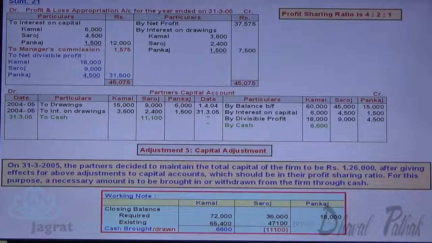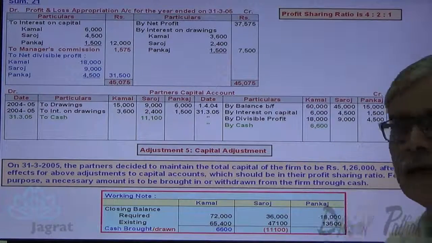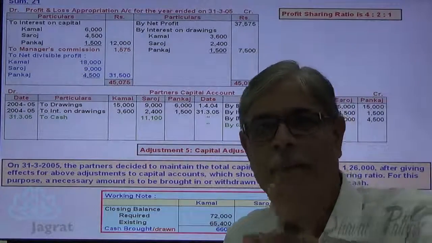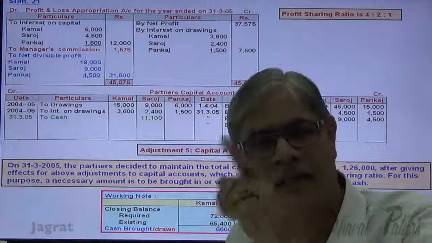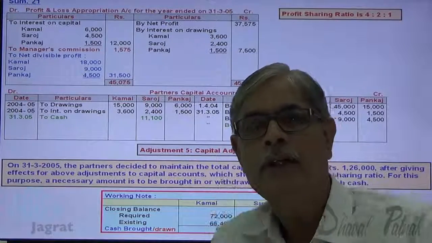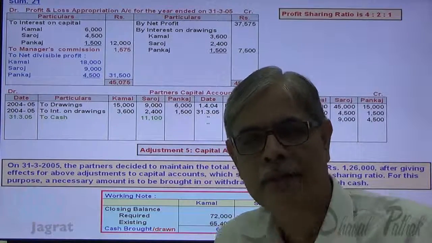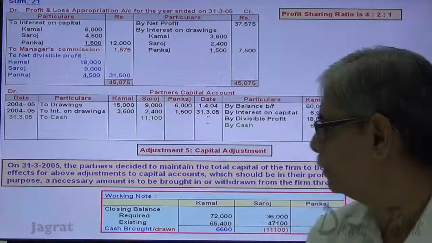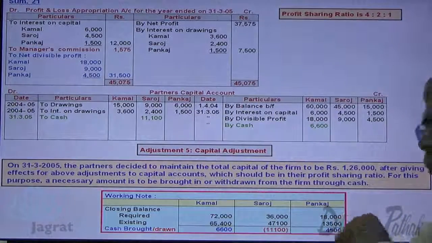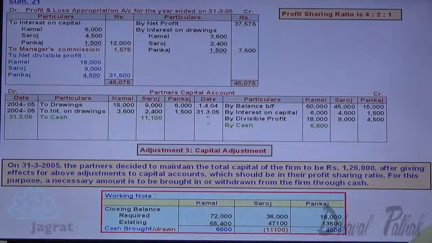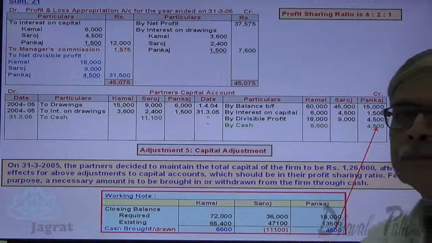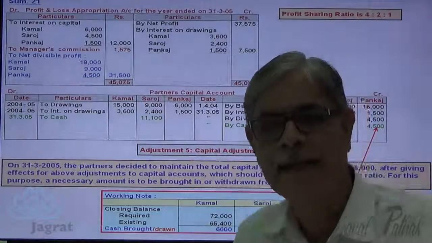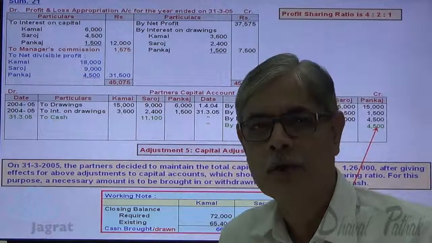So existing capital of Pankaj is 13,500. So existing capital 13,500 is less than 18,000. So he has to bring cash to maintain a capital of 18,000. So 4,500 is the capital to be brought by Pankaj. Cash account debit to Pankaj, capital account credit 4,500. This is how the capital is maintained in their profit sharing ratio.